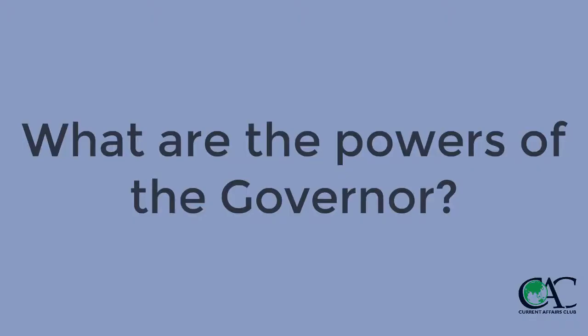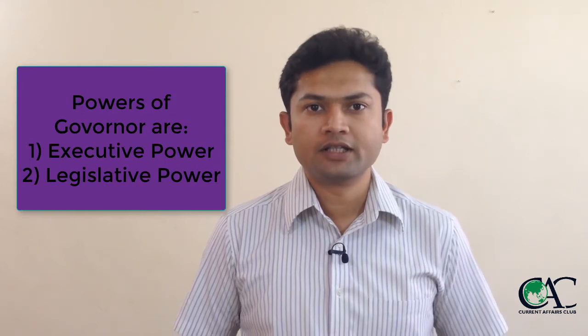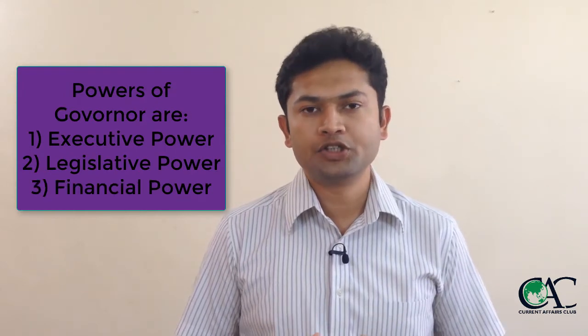The next point that we'll be talking about is the power of governors. The governor has four types of power. The first one is executive power, then legislative power, then financial power, and finally judicial power. We are more concerned with the executive power because it deals with the appointment of the chief minister. According to Article 164(1) of the Constitution, the governor has the right to appoint the chief minister and the council of ministers on the advice of the chief minister. As the governor appoints the chief minister, the post of the governor is an important one.